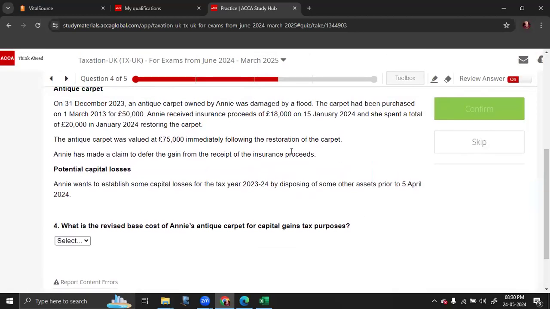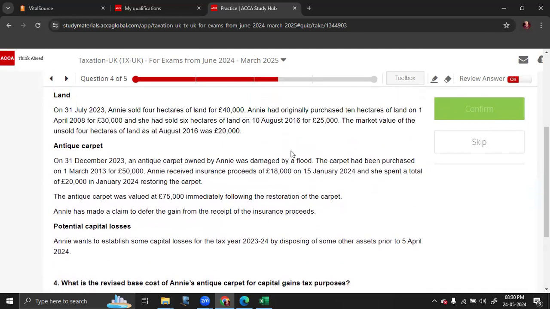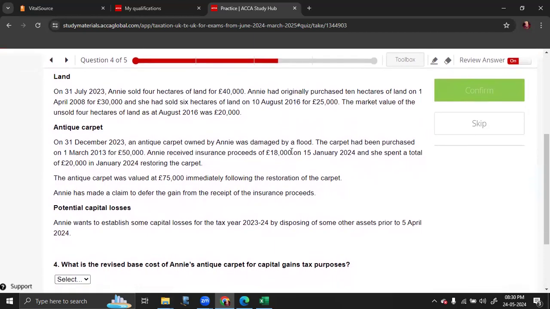Next one. What is the revised base cost of Annie's antique carpet for CGT purposes? On 31st December 2023, an antique carpet owned by Annie was damaged by flood. Okay, so this is again a case of flood, but I'll just work it out for you. The carpet had been purchased for 50,000. Annie received insurance proceeds of 18,000 on 15 January 2024, and she spent a total of 20,000 in January 2024 restoring the carpet. The carpet was valued at 75,000 immediately following the restoration.